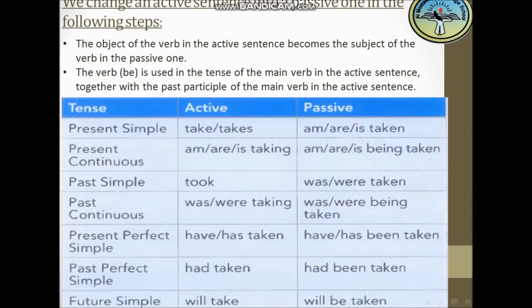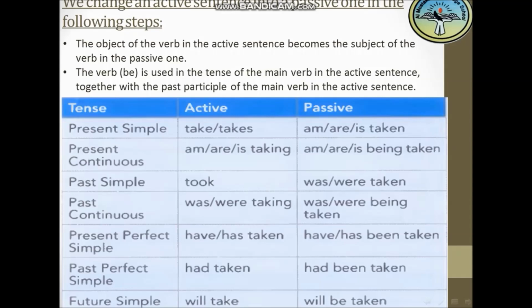Present perfect simple, we have or has taken. In the passive voice we use have or has been taken. Past perfect simple, we have had taken, and in the passive voice we use had been taken. Future simple, we have will take, and in the passive voice we use will be taken.